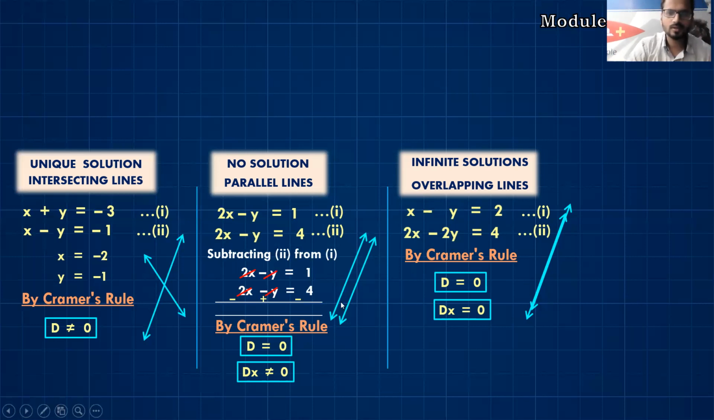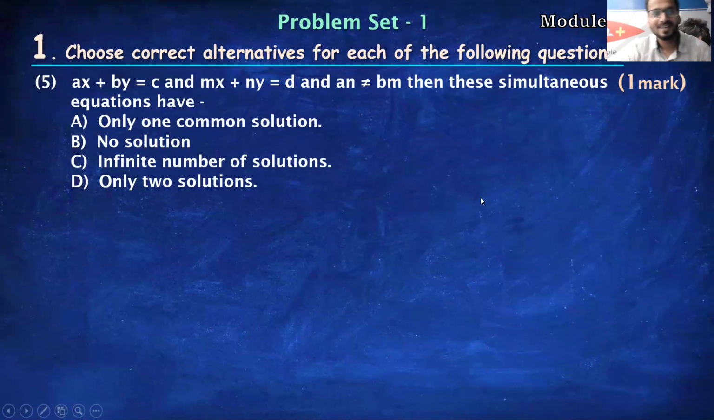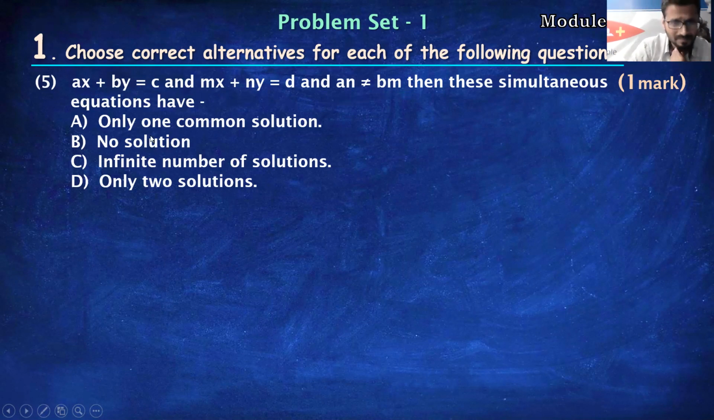All right. So let's move ahead and take another question. Very interesting question, students. Choose the correct alternative for each of the following questions. The question says ax plus by plus c equals 0 and mx plus ny equals d, and an is not equal to bm. Then these simultaneous equations have this. It's an MCQ question.